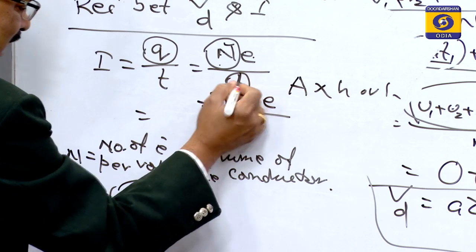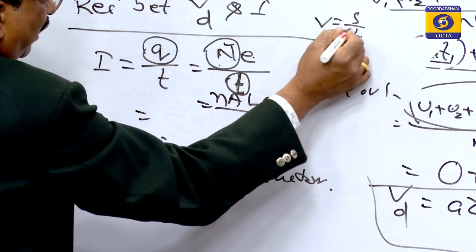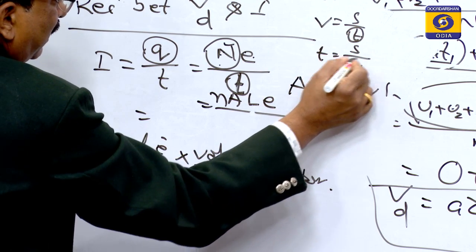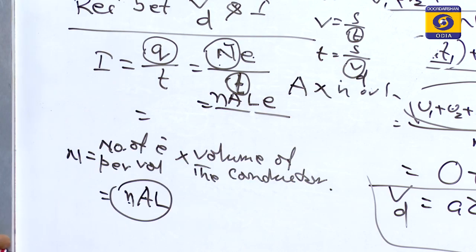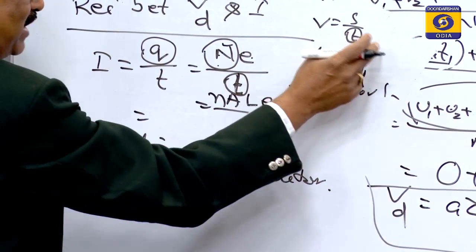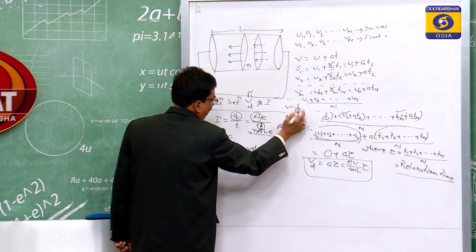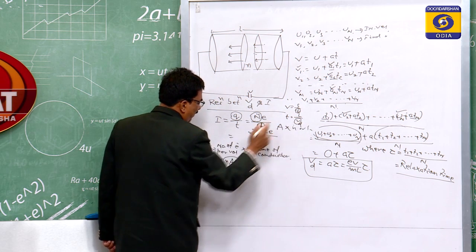This t is the time, and you know that V is equal to S by t. So, t is equal to S by V. Here the velocity is the drift velocity Vd, and S is the distance covered, which is L. So, the time t will be L by Vd.